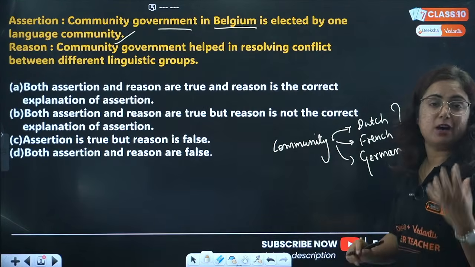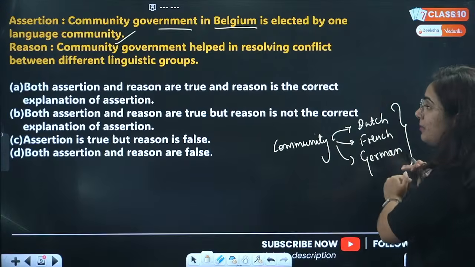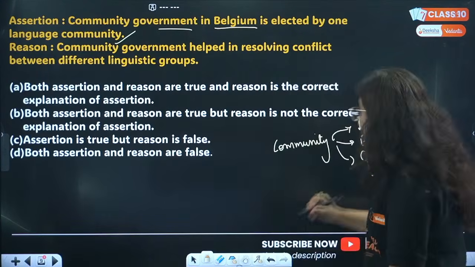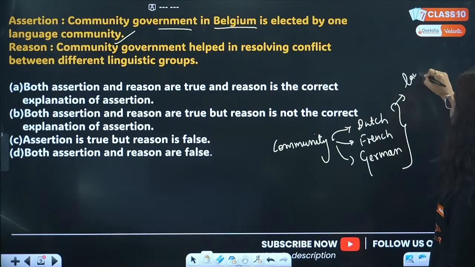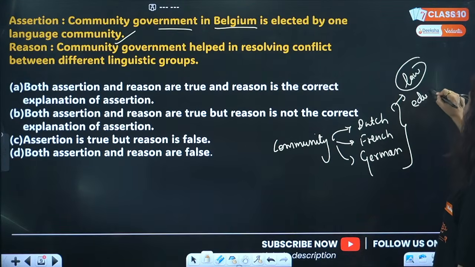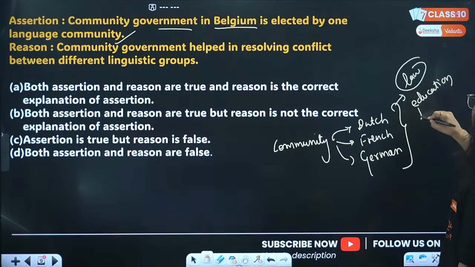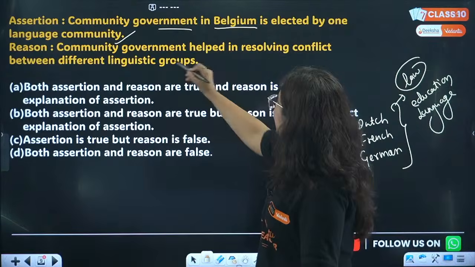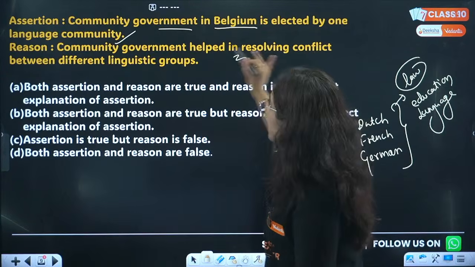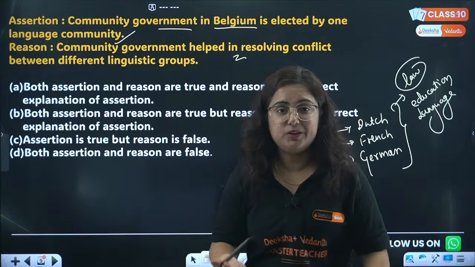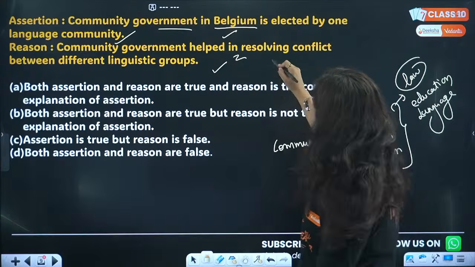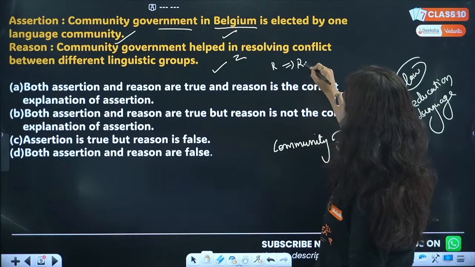Separate community governments are made for them because they belong to different linguistic groups, and they can make laws regarding their education, language, and all the communal issues. So the community government helped in resolving conflict. Both A and R are true and R is the correct reason for A.